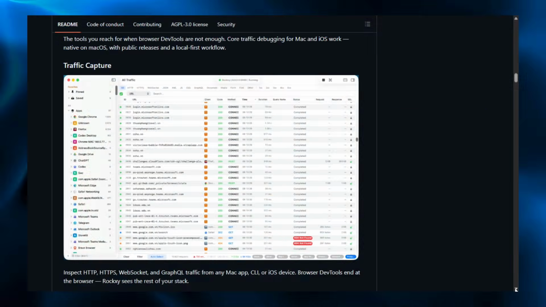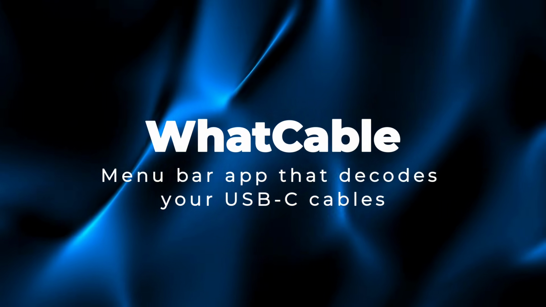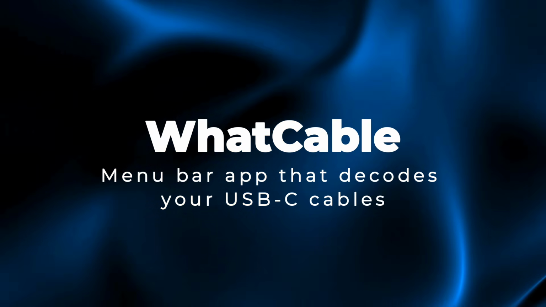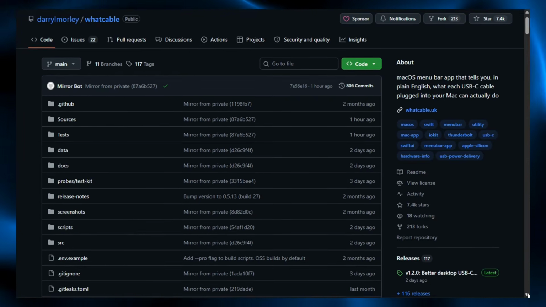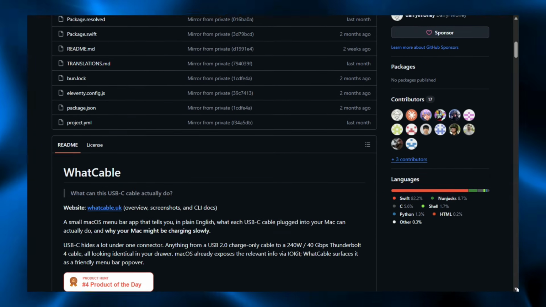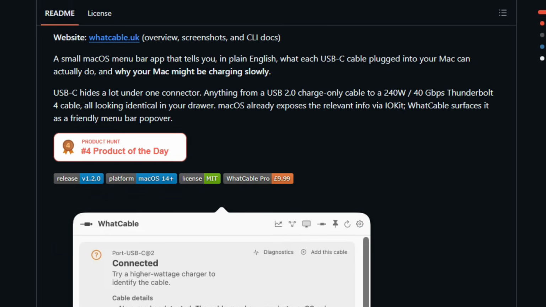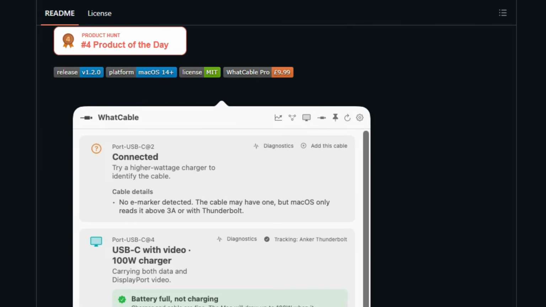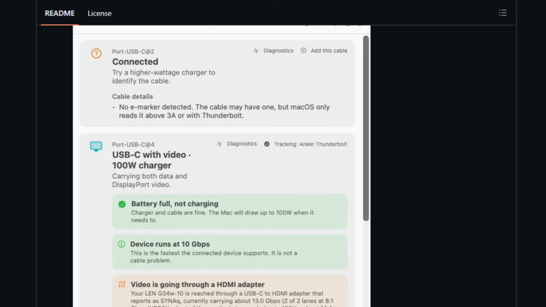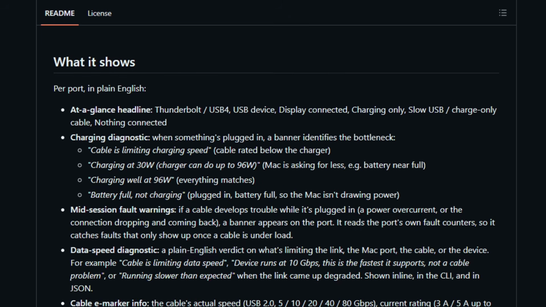Build it from source and debug your APIs. Project number 14, WhatCable, a menu bar app that decodes your USB-C cables. WhatCable is a macOS menu bar app that tells you in plain English what each USB-C cable plugged into your Mac can do. USB-C connectors look identical, but range from charge-only cables to Thunderbolt ones. So WhatCable reads the details macOS already exposes through IOKit and shows them in a popover.